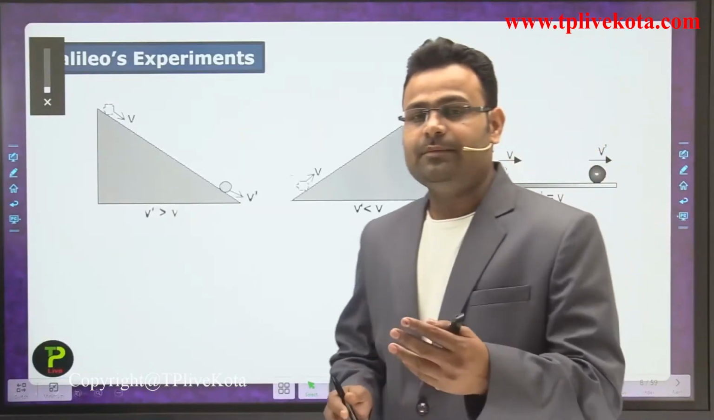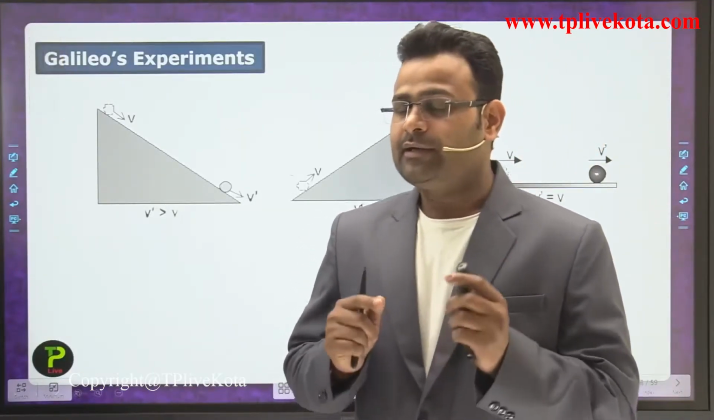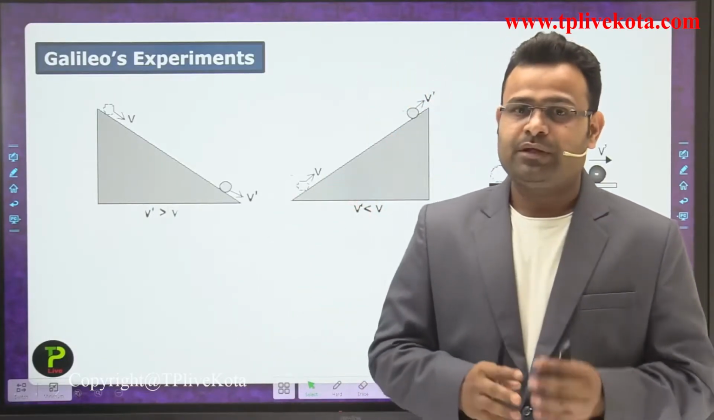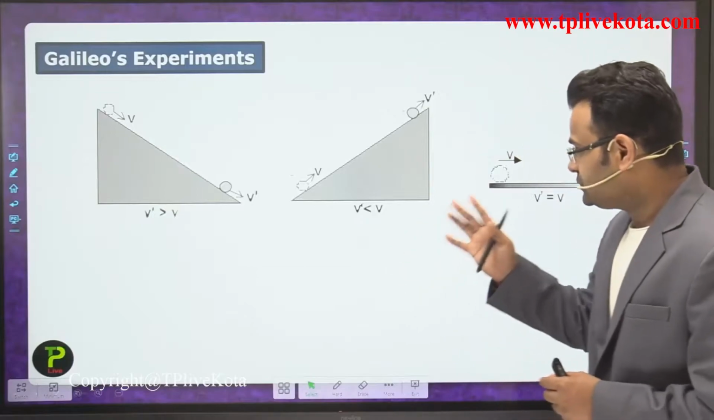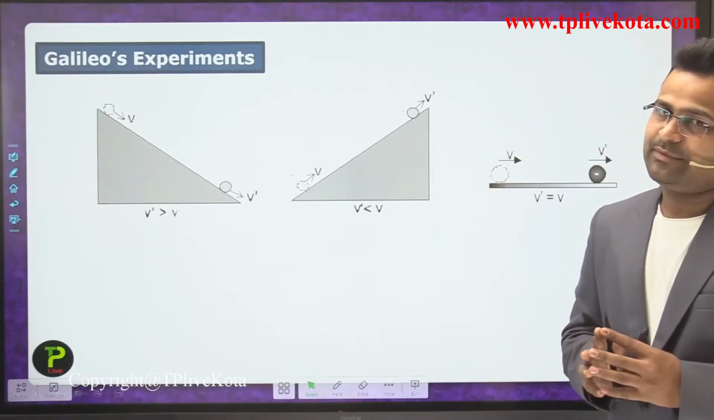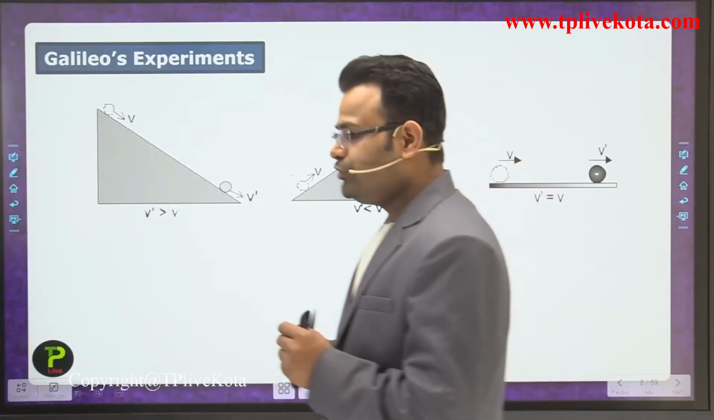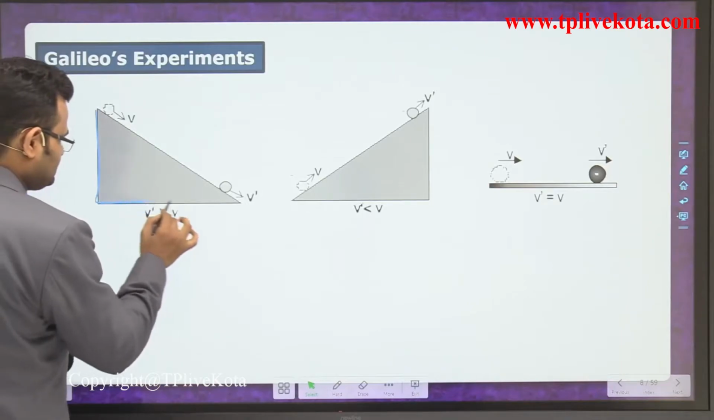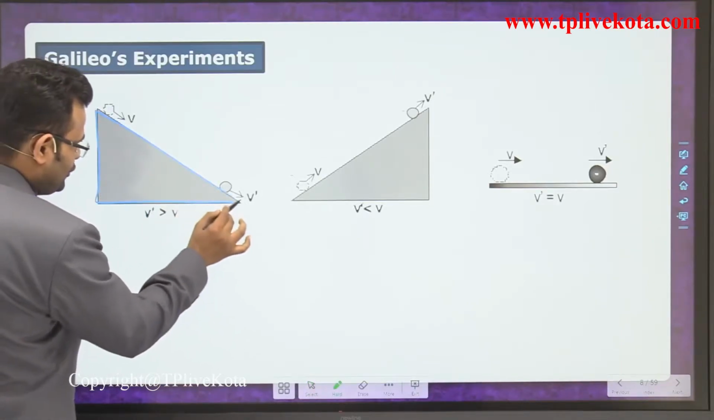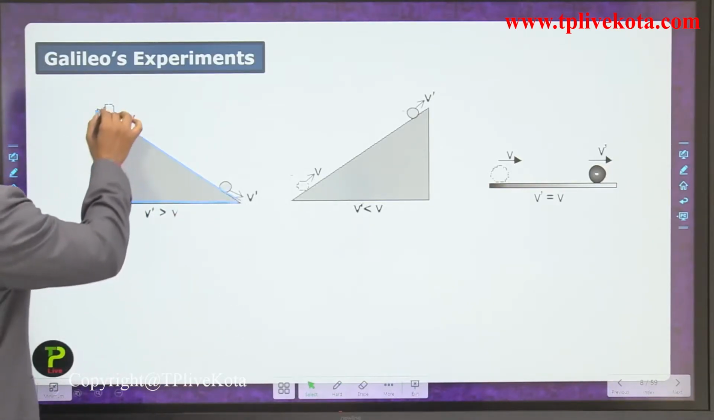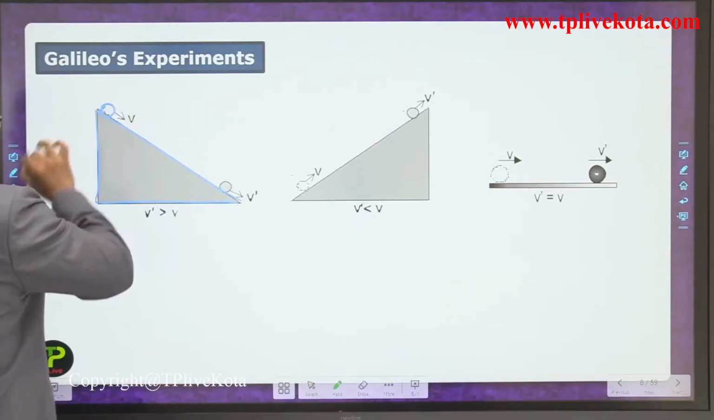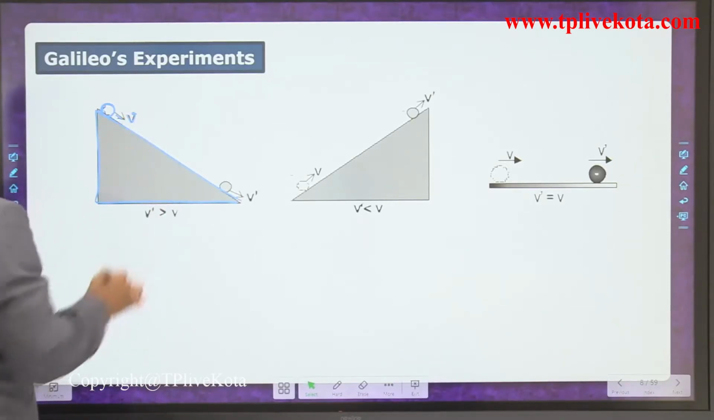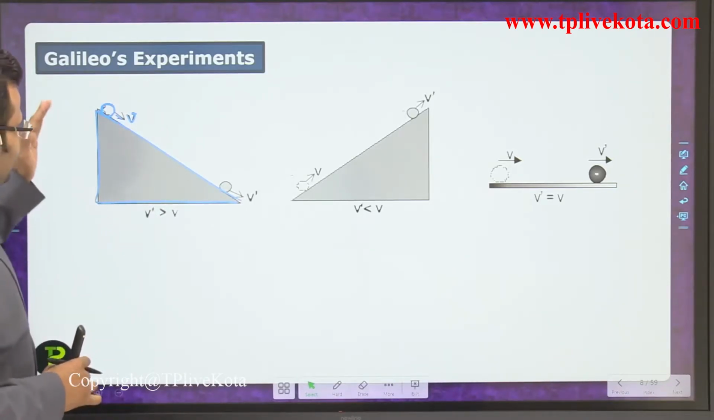Now after completion of the force part, we are moving to the next part, Galileo's experiment. First of all, see that diagram, guys. Galileo did some experiments using an inclined plane. A body is placed at that position. When the body is released, let's suppose it is moving with a velocity v.